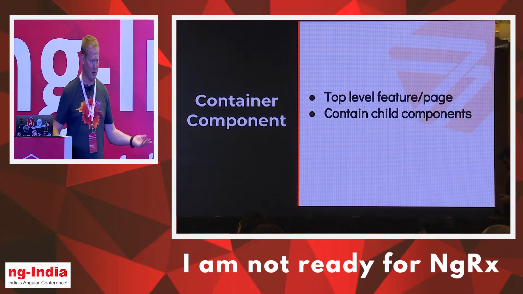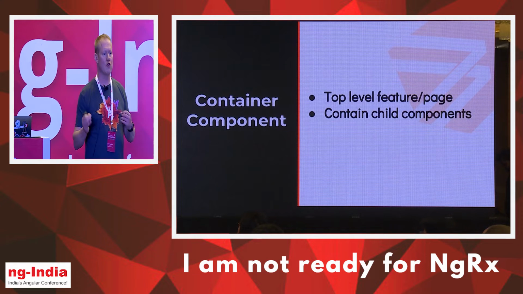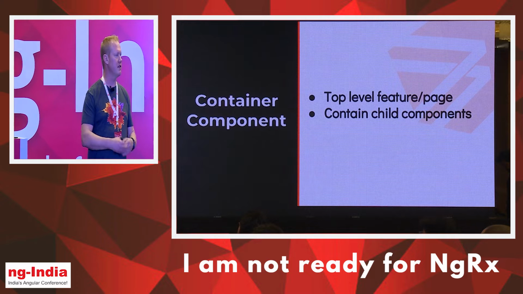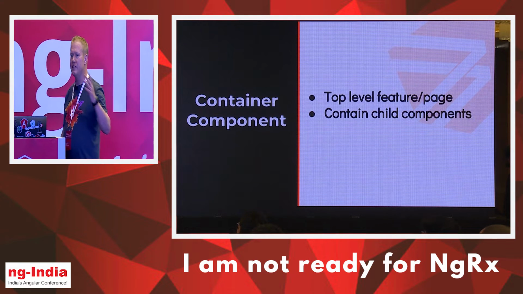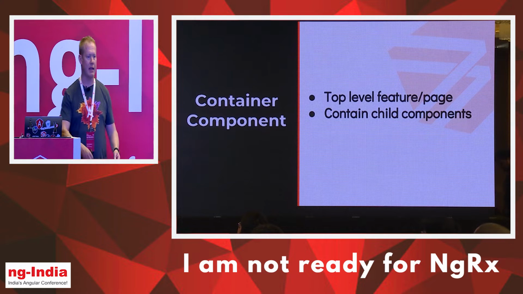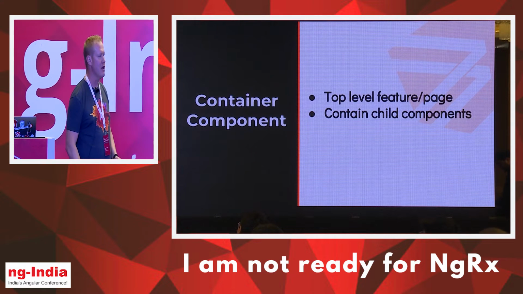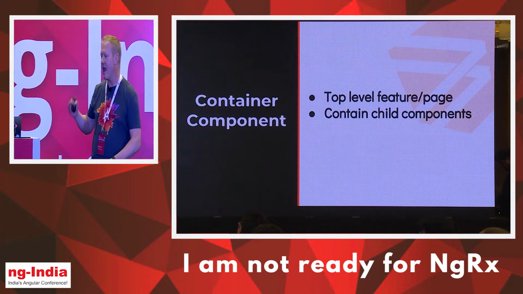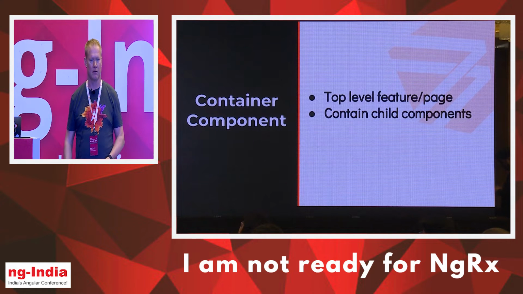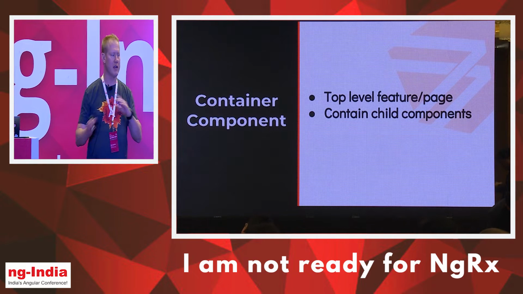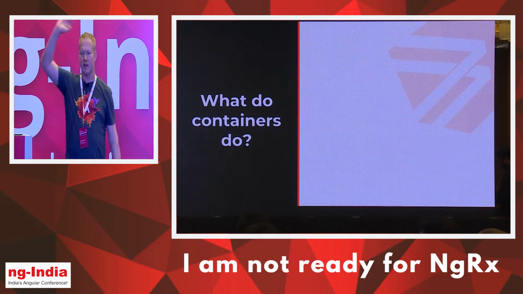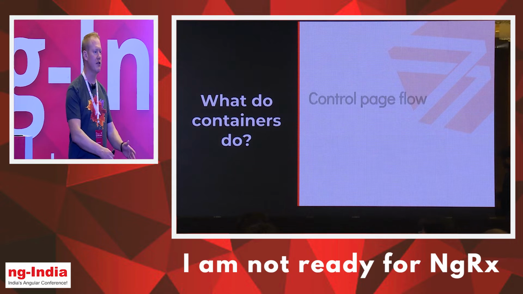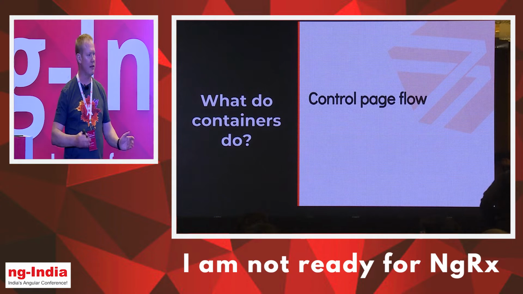So what do containers do? They control page flow. They're the ones that decide what happens. So this includes loading and saving of data. So they understand how to get data, how to save it, how to do things. The other thing that they do is they handle child events. Okay, we're gonna see in a minute here why this is really important, but they're gonna decide. So when the child says, hey, somebody clicked on something, the container is gonna decide what that means, not the child component.